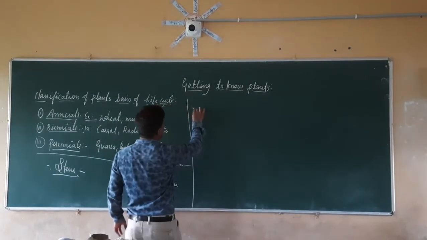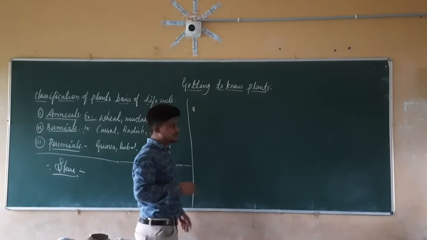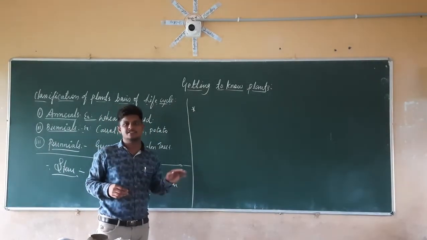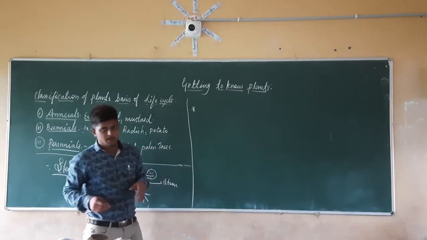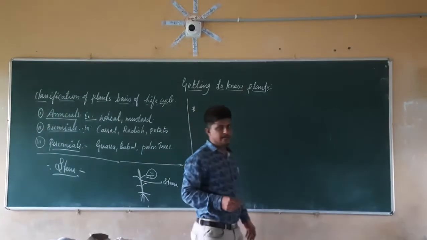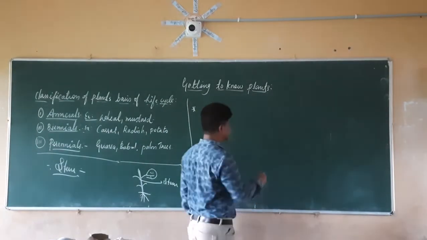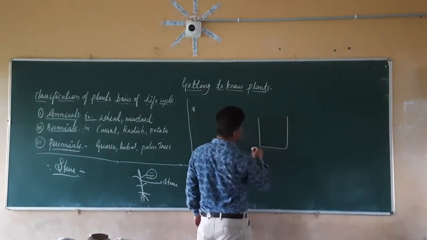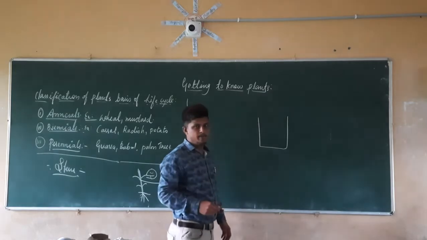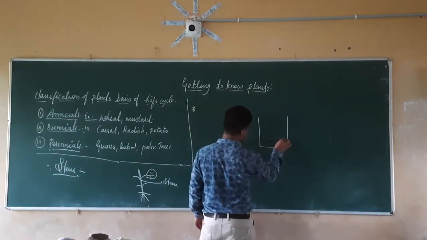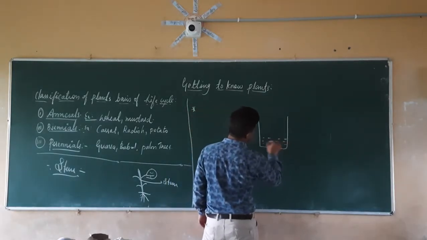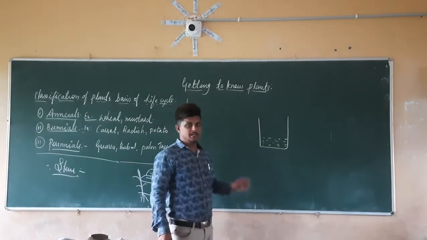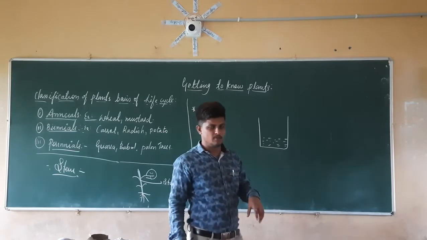For doing that, we are going to do an activity. That activity is about why the stem is essential for the plant. For that, we are going to take a beaker. In that beaker, we are going to add a small amount of water.